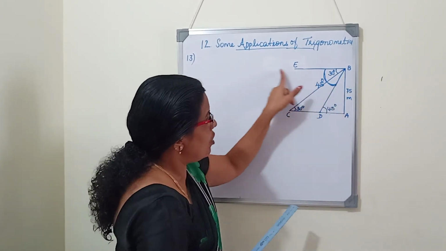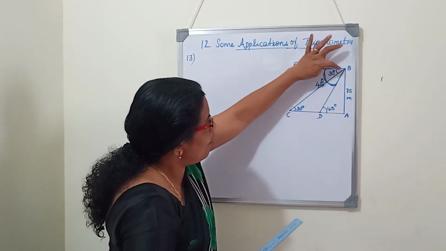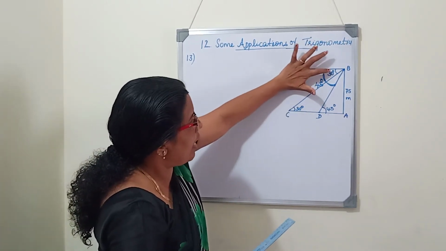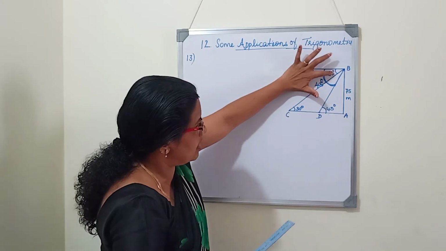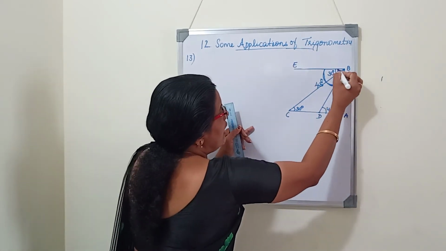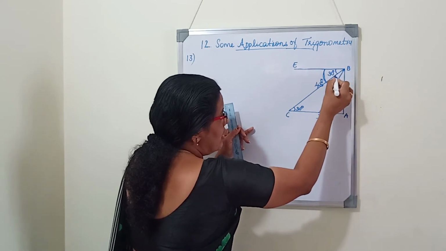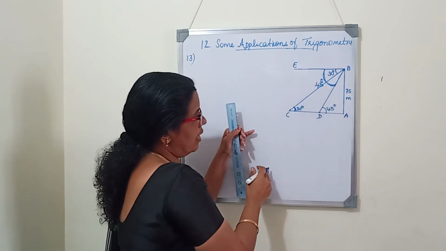So this is a horizontal line, imaginary line. From here, a person is first looking at the first ship with an angle of depression 30 degree. So first angle is 30 degree. 30 degree will be starting from the horizontal line to the line of sight. In the same line we will mark 30 degree.